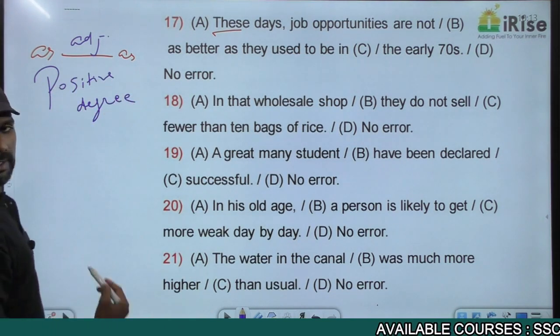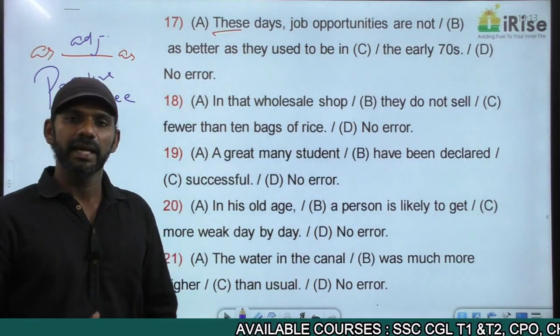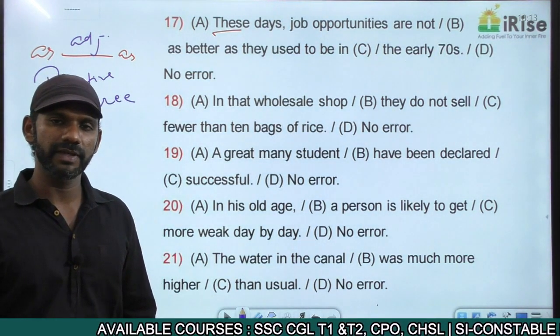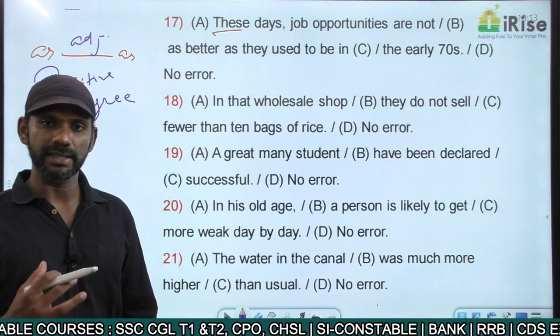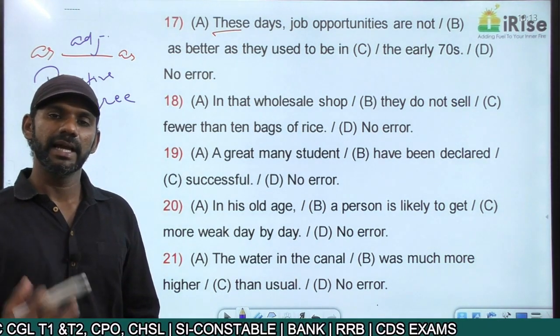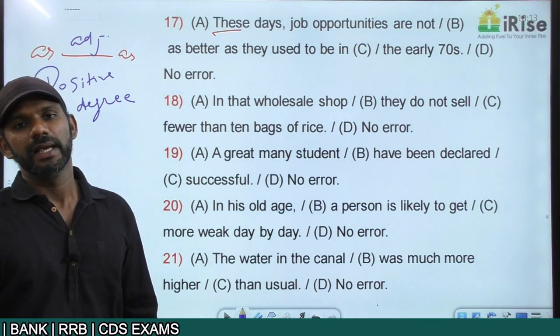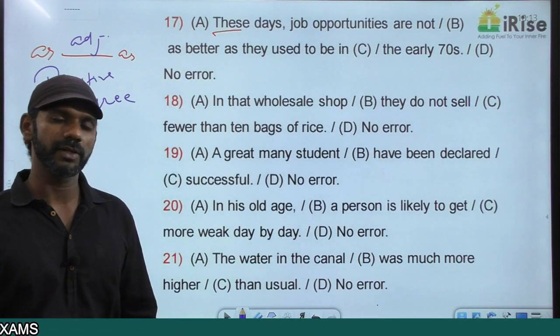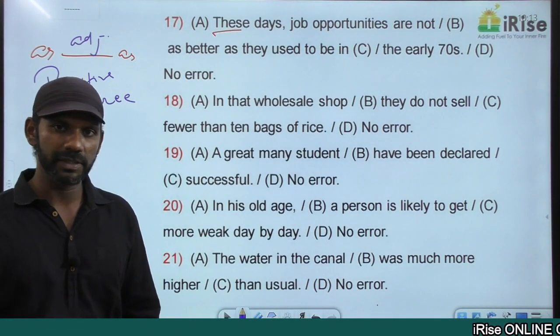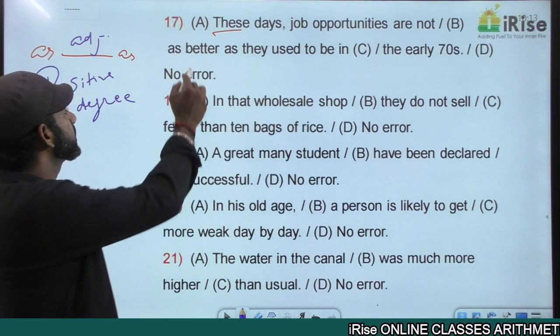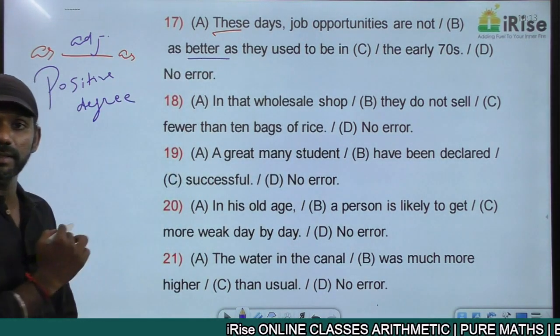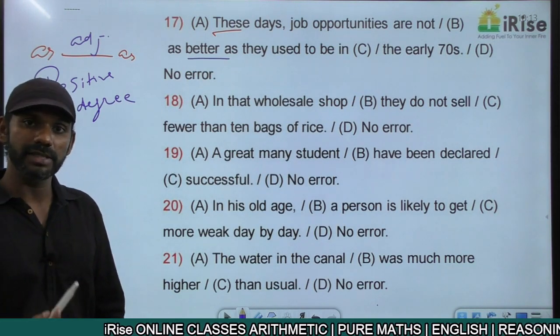As good is a positive degree adjective. As bad is positive degree. As intelligent is a positive degree adjective. As innocent is positive. As beautiful is positive. As handsome is positive. So the adjective that comes in this blank must be in the positive degree.